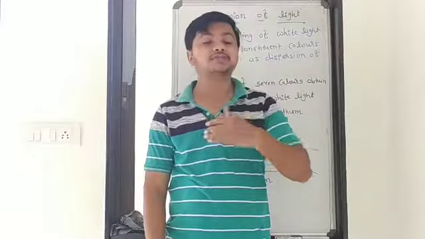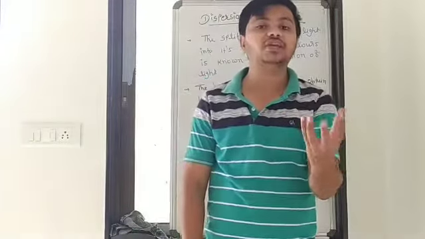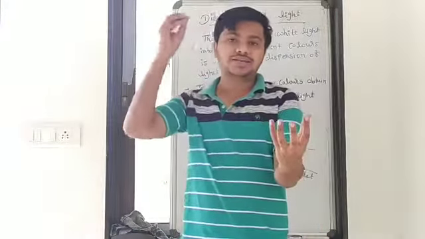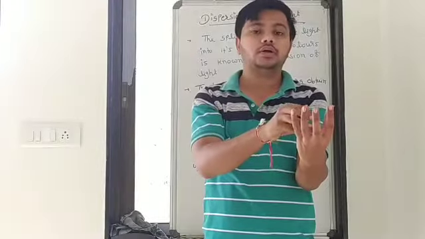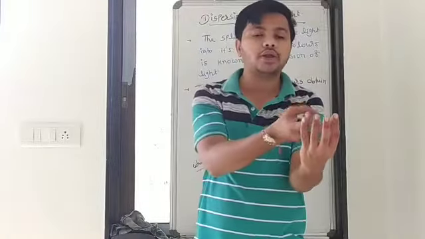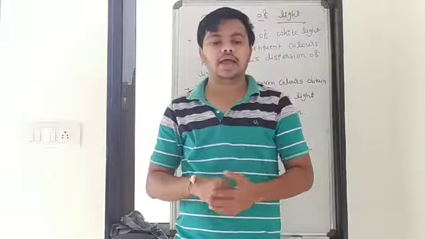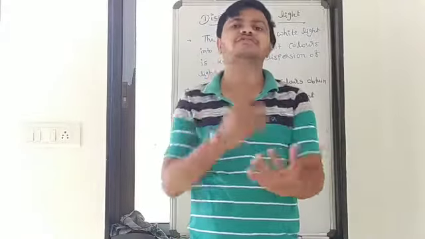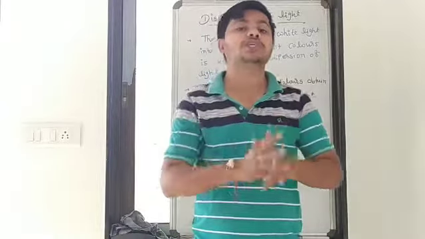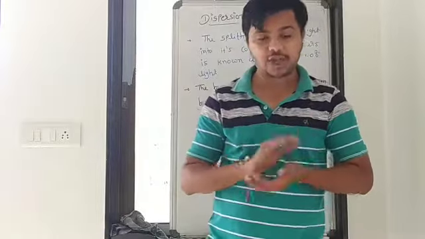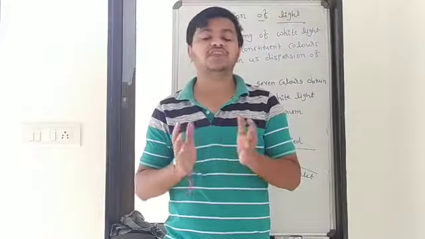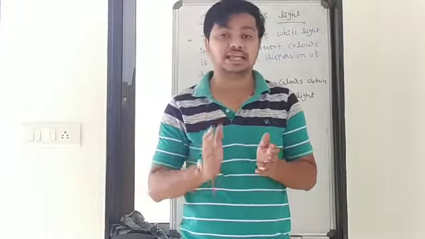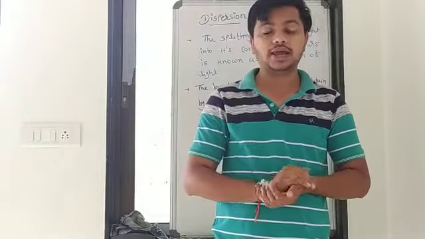As I told you, if there is a white object, then when the colors strike it, all the colors reflect back. And when all 7 colors reflect, you see that object as white. In a vacuum, there is no medium. The refractive index of a vacuum is 1.